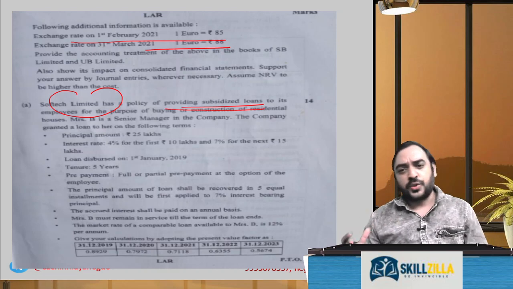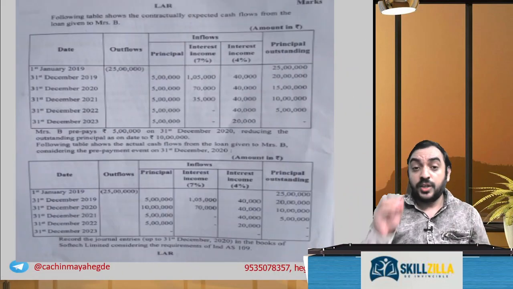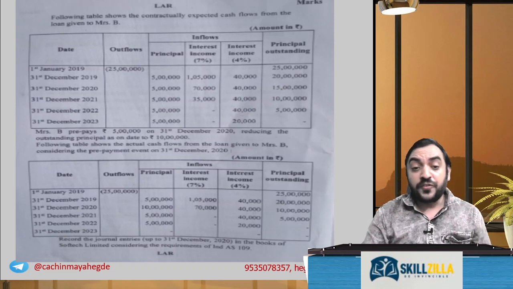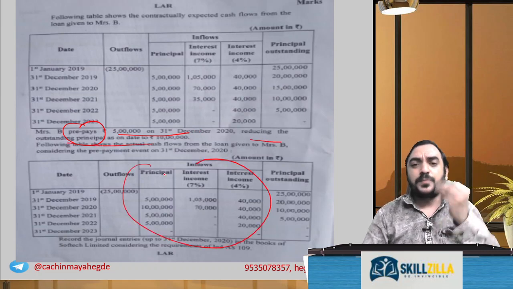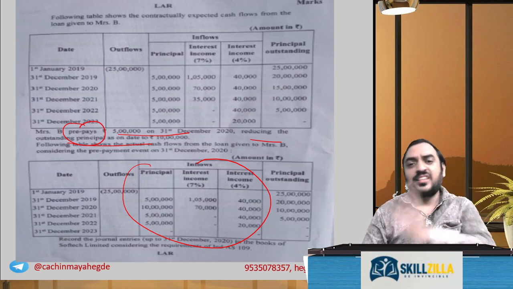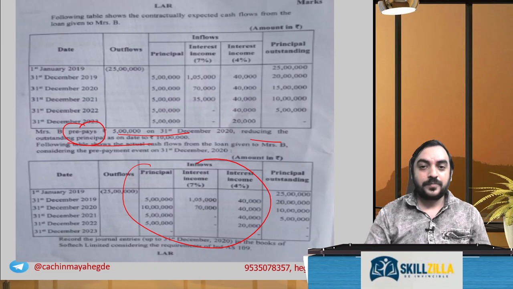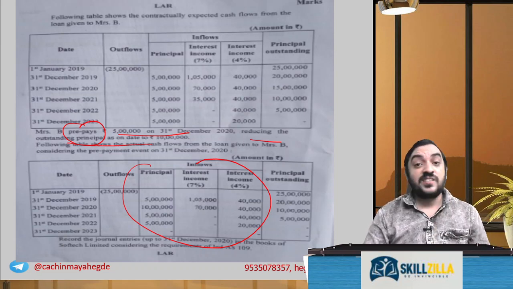Financial instrument question. Looks big one. So much, two tables are given to frighten students. Modification problem. Prepays 5 lakh and reduces the outstanding principal payment. Then the revised amount comes. Basically, a problem on modification. A very similar problem is there in the study material. Modification or extinguishment accounting versus no extinguishment accounting of financial instruments, that part.